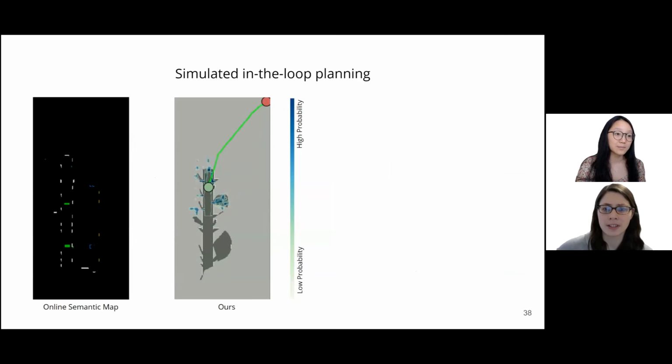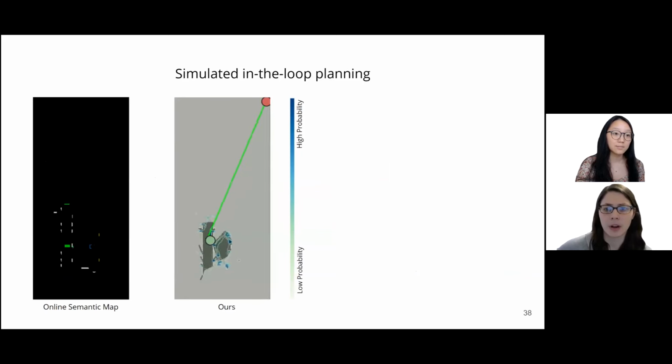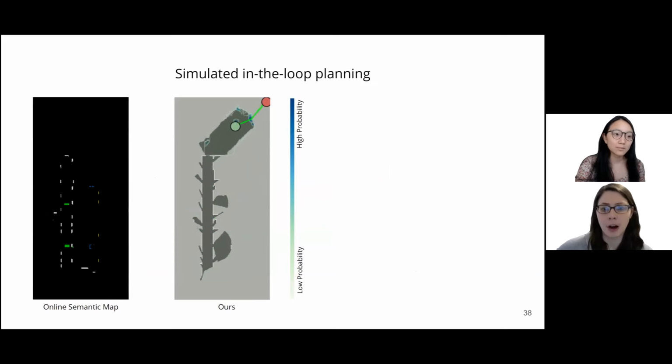We build our data set in simulation over 10 MIT floor plans and, after training our network, simulate in-the-loop planning with a PRM and our learned distribution. On the left, we show the simulated building of the semantic map. On the right, we show the learned distribution overlaid on the partial occupancy map. Our approach guides the simulated robot down the hallway and out the building to the goal.